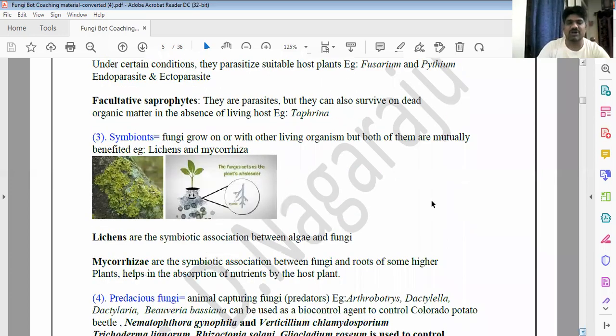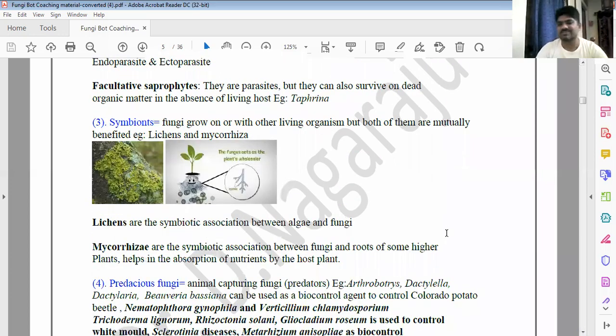Okay, and the other type of nutrition is symbionts. What are symbionts, as you have studied? Living organisms living together, helping each other, mutually benefited.